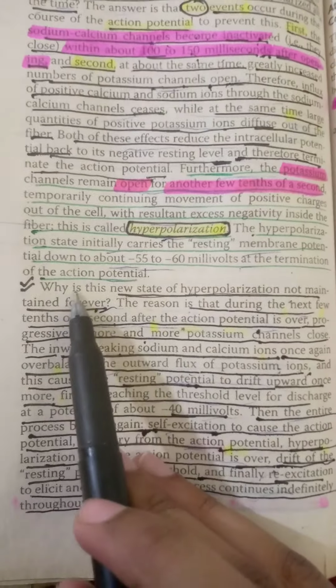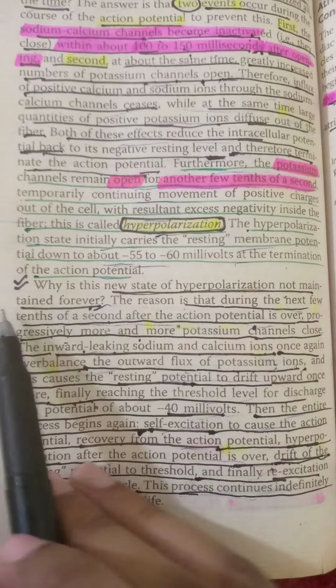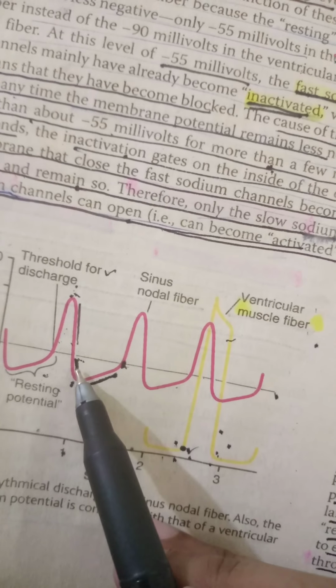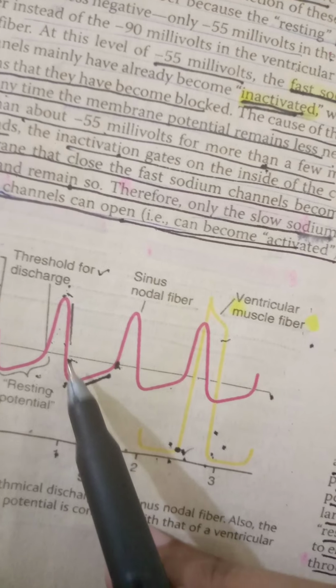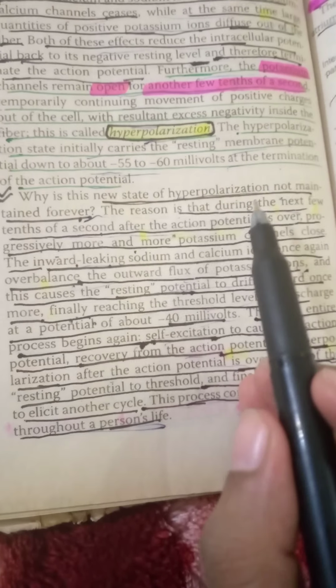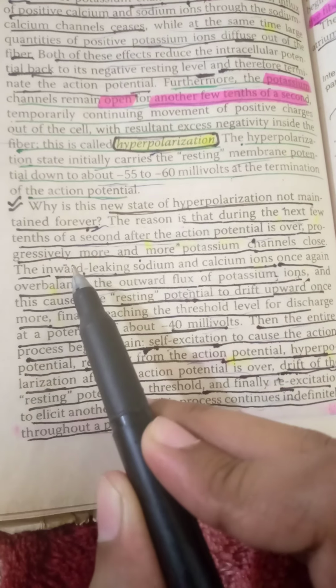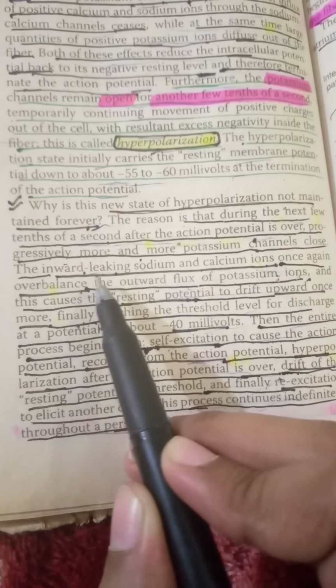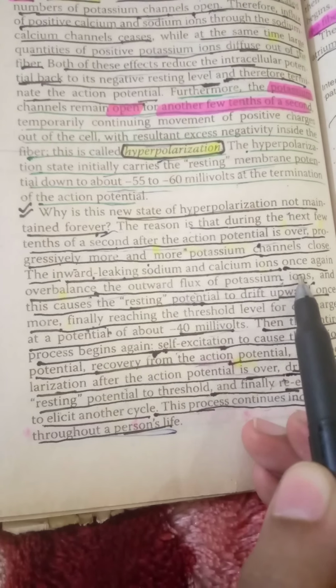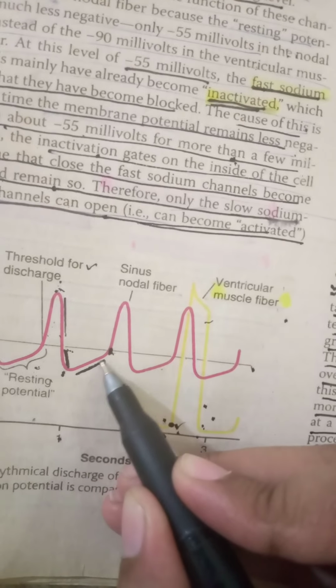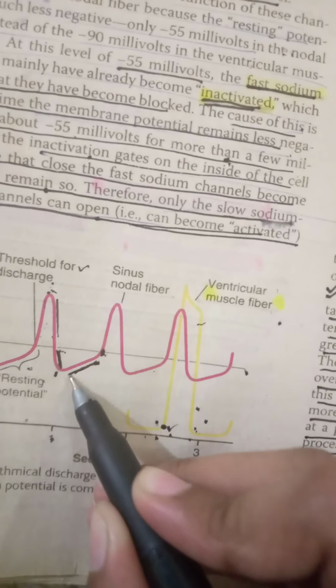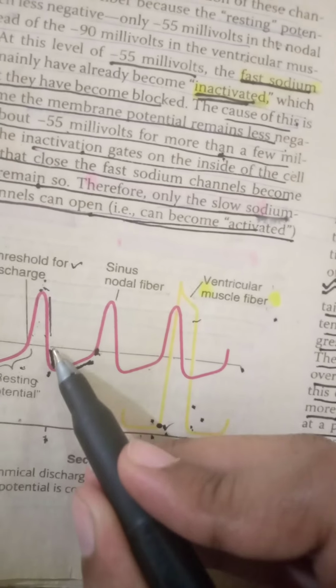Here it is why this new state of hyperpolarization does not remain forever. This state of hyperpolarization occurs due to additional outflow of potassium ions out of the cell. The reason for this is that during the next few tenths of a second after the action potential is over, progressively more and more potassium channels close. Inward leaking sodium and calcium ions once again overbalance the outward flux of potassium ions. Here occurs the leakiness of sodium and calcium ions, which will overbalance the outgoing of the potassium ions.